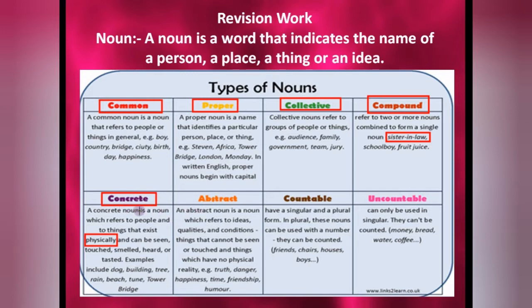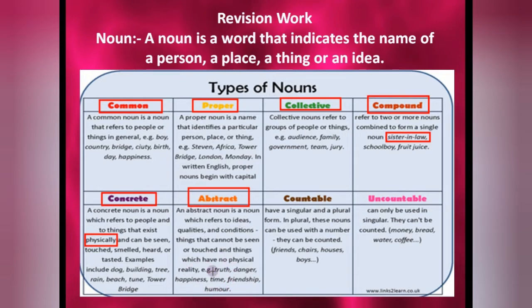Abstract noun, the opposite of concrete noun. An abstract noun is a noun which refers to ideas, qualities and conditions, things that cannot be seen or touched and which have no physical reality. You cannot see or touch them physically, but these feelings still exist, like truth, danger, happiness, time, friendship, humor.